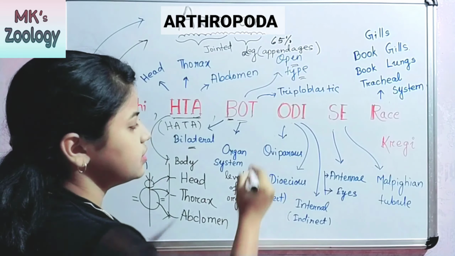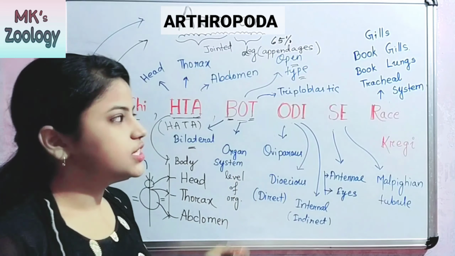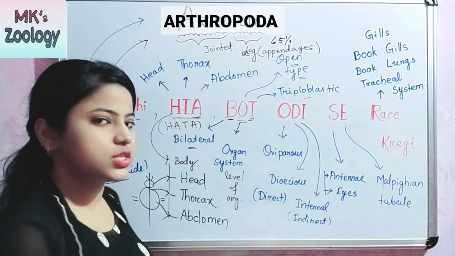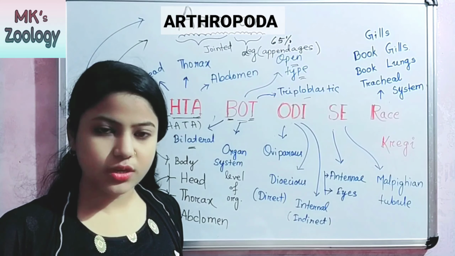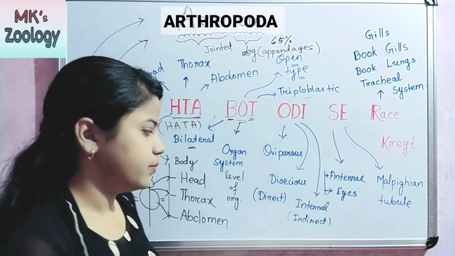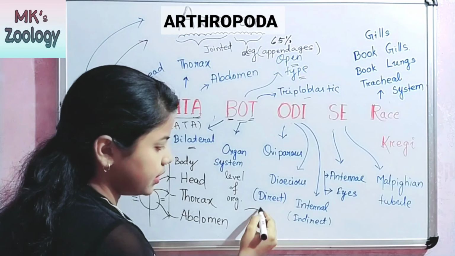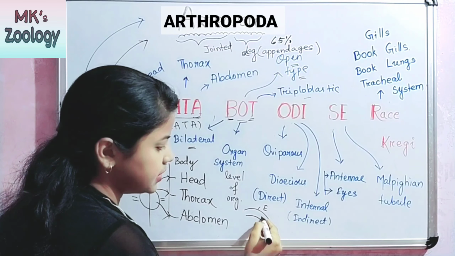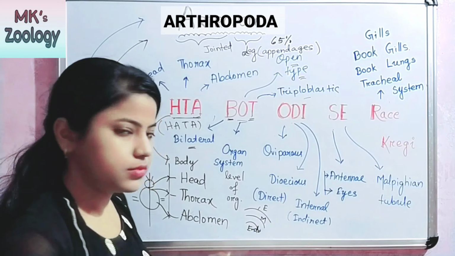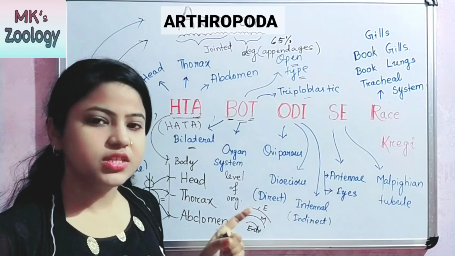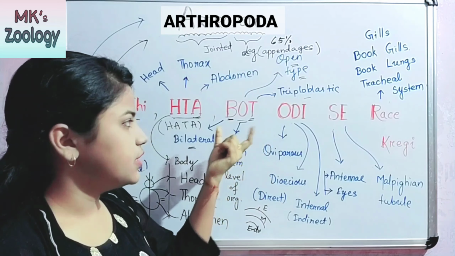And the next one is T. T means triploblastic, meaning three germ layers are present: ectoderm, mesoderm and endoderm. The upper one is the ectoderm, the middle one is the mesoderm and the inner one is the endoderm. Three germ layers are present. That is the meaning of boat.